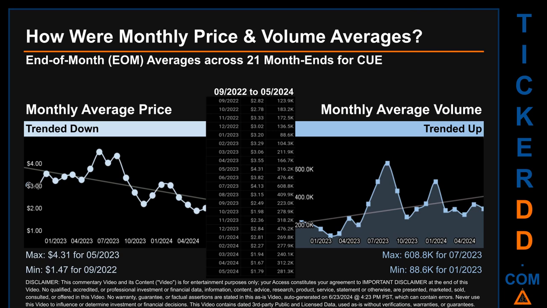The maximum end of month average price was $4.31 for 2023, while the minimum was $1.47 for 2022. Looking at volume, 2023 and 2023 respectively saw the highest and lowest monthly average volume at 608.8 thousand and 88.6 thousand.